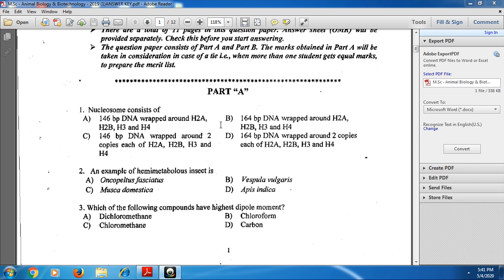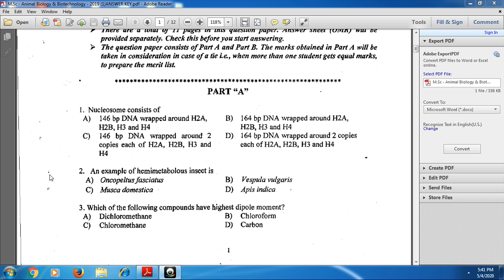Two copies each of H2A, H2B, H3 and H4 are present, and H1 is wrapped around these proteins, with 146 base pairs of DNA. Hence, option C is correct for the first question: nucleosome consists of 146 base pair DNA wrapped around two copies each of H2A, H2B, H3 and H4.